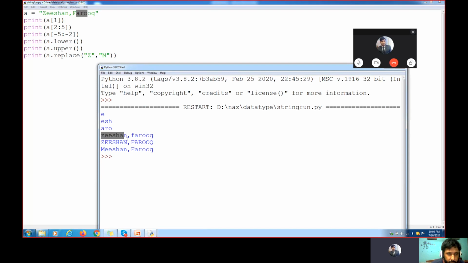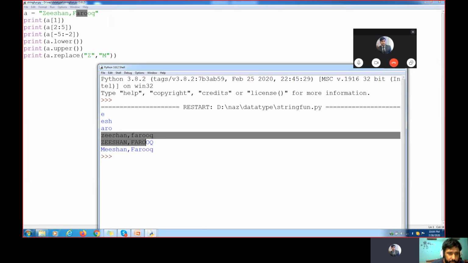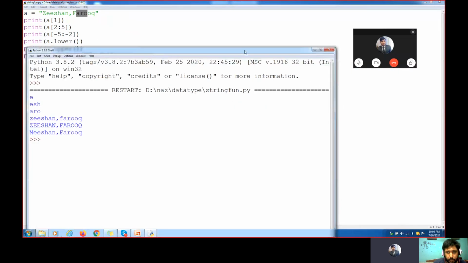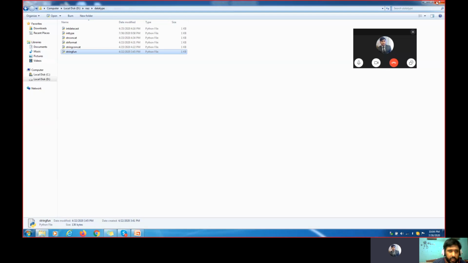Now, lower means completely in lower case. Upper means completely in upper case. Replace means wherever there was Z, just replace it with the value M. Any question till here? No, nothing. Understood, bro.